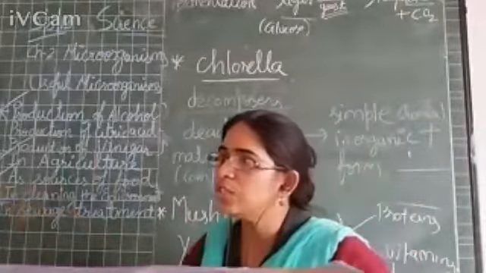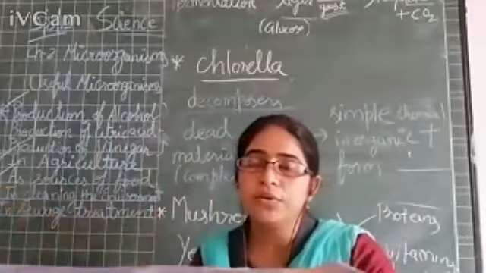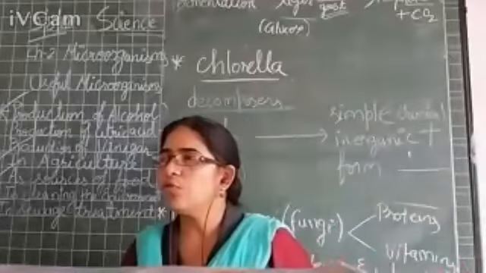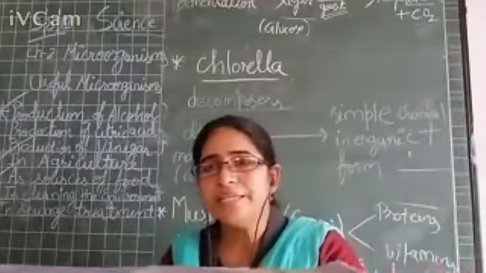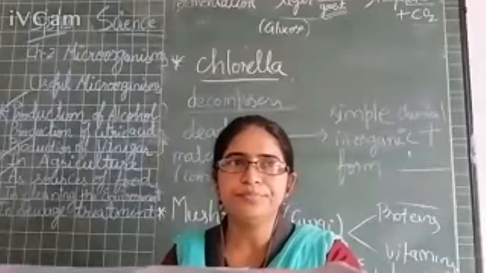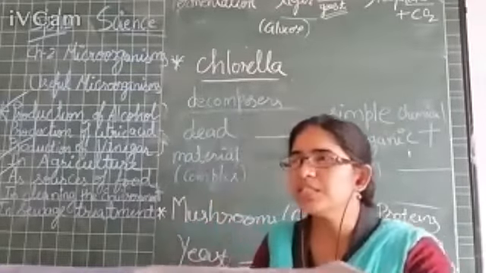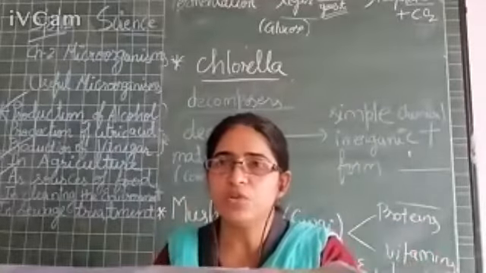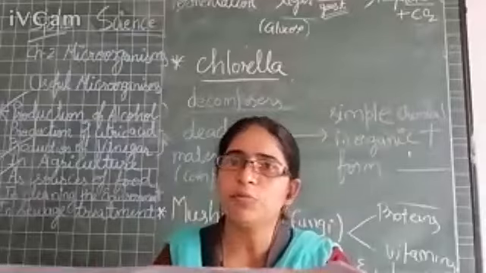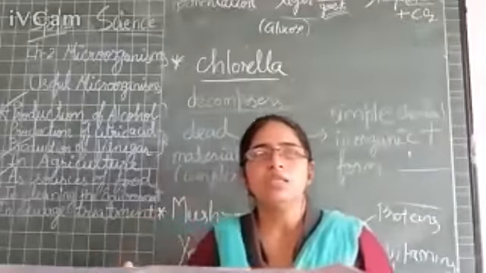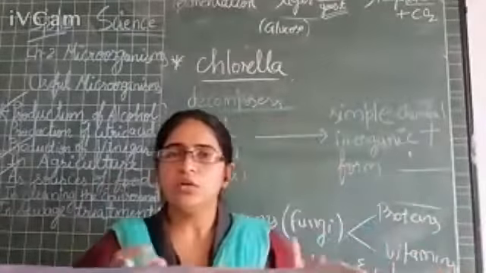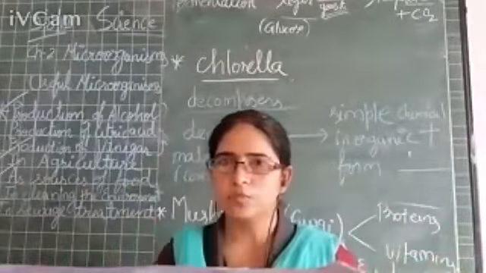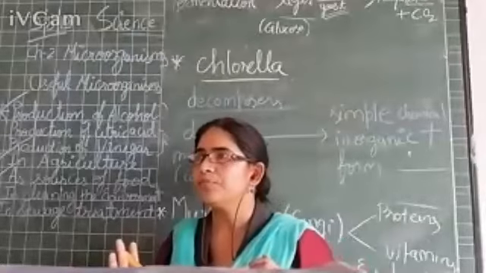Now the last topic which we are going to see today is sewage treatment, right children? Sewage consists of the substance that is coming from household waste. It also consists of the waste, the chemical waste, that is coming from the factories. All this gets collected as sewage. Now this sewage cannot be directly dumped somewhere, right? You cannot put it directly in a water source, in rivers, right?